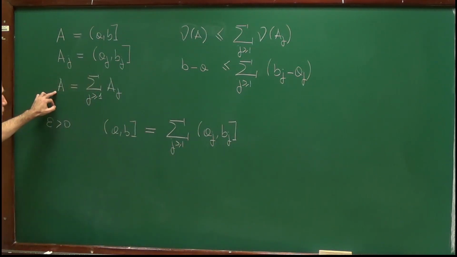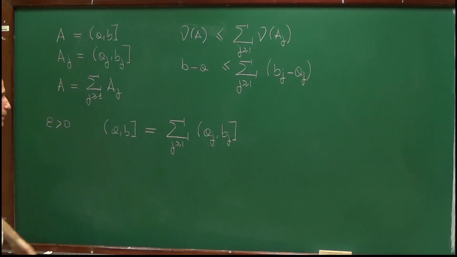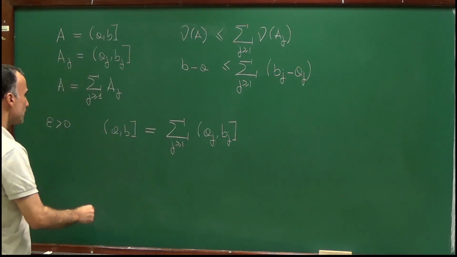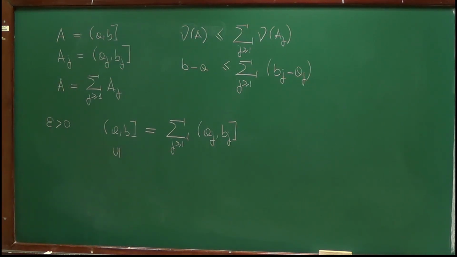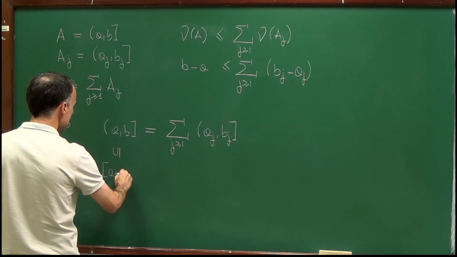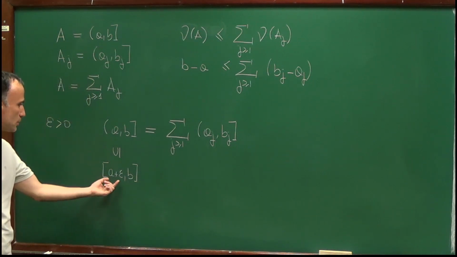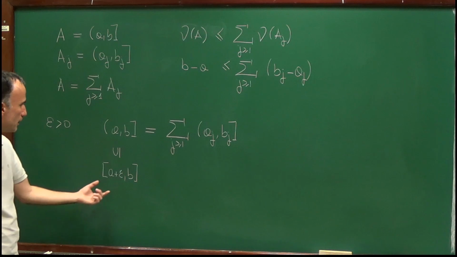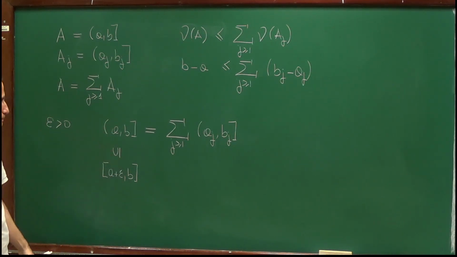So I just rewrote this identity, replacing A and A_j by their definitions. But this set here clearly contains the set [a plus epsilon, b]. So let's fix epsilon small enough for a plus epsilon to be smaller than b. It's clear that [a plus epsilon, b] is contained in (a, b].